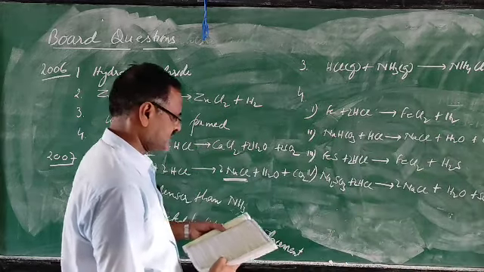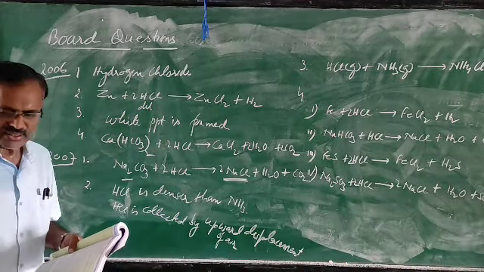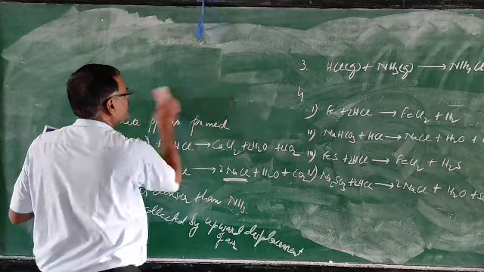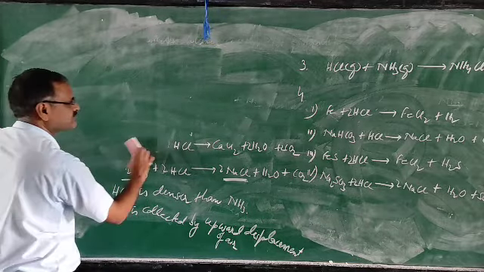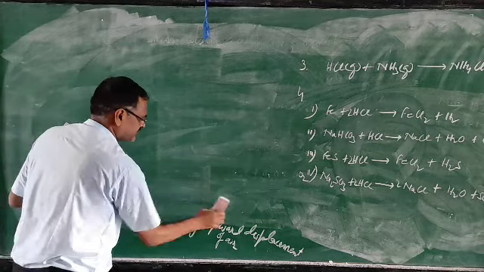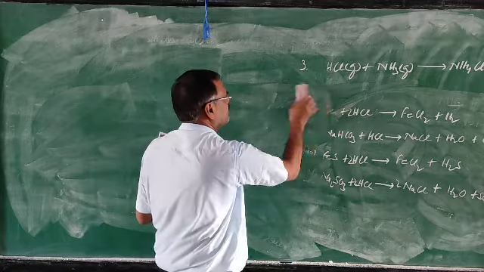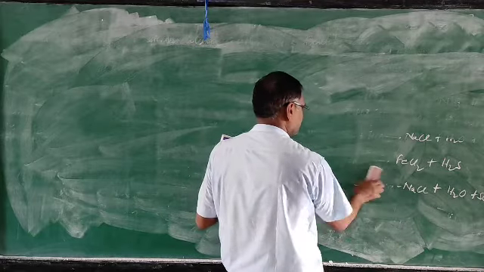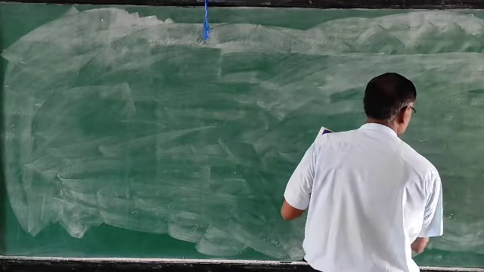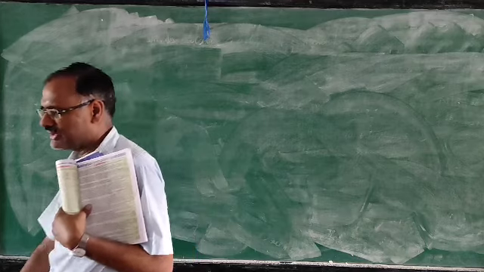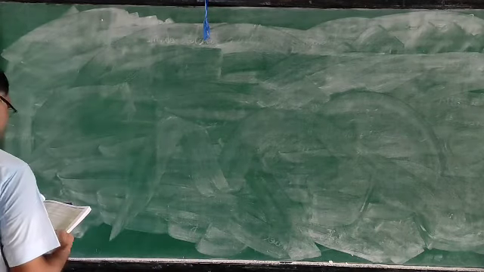So now 2007 is over. Next we are going to take 2008. To get perfection, you can study the chapter, but after studying the chapter, it is very necessary that you solve the board questions. You can get the idea how the questions will be asked to you in the board paper. So it is very necessary for each and every one to solve the board questions. Now 2008.